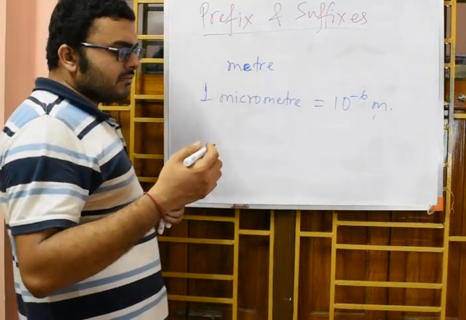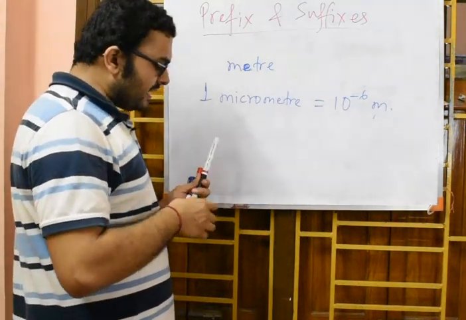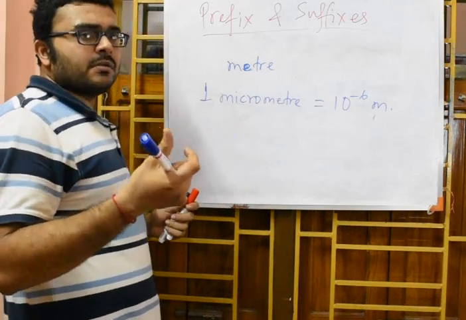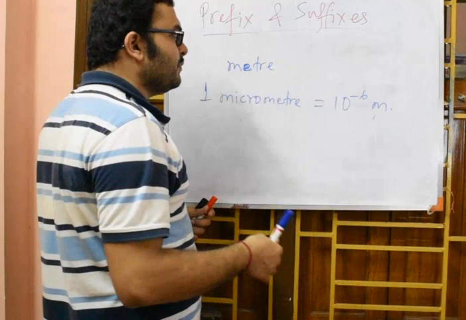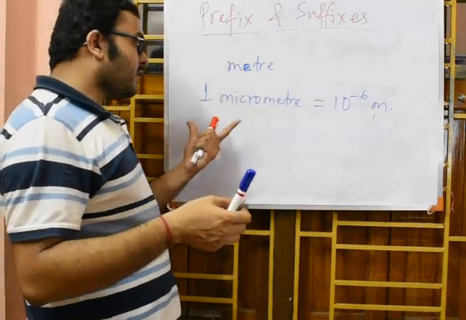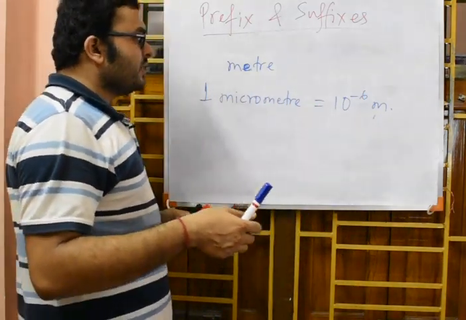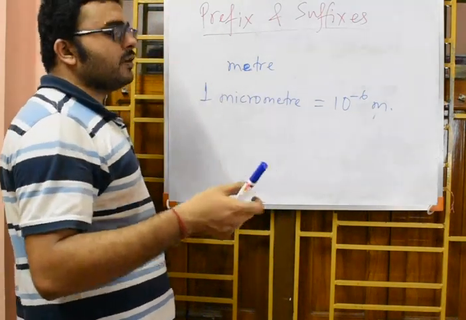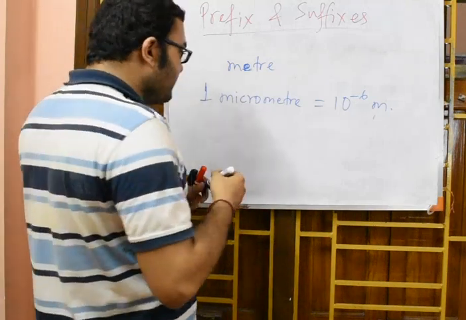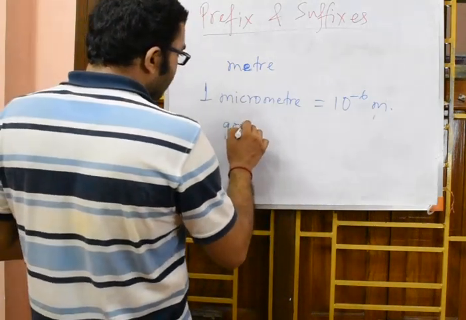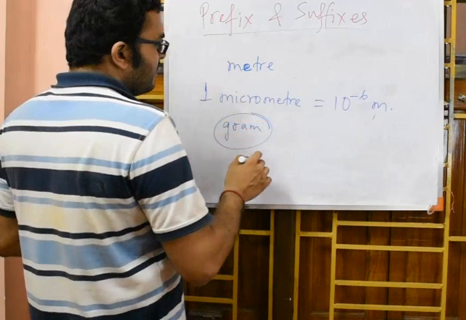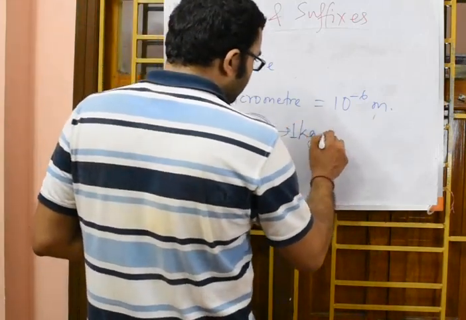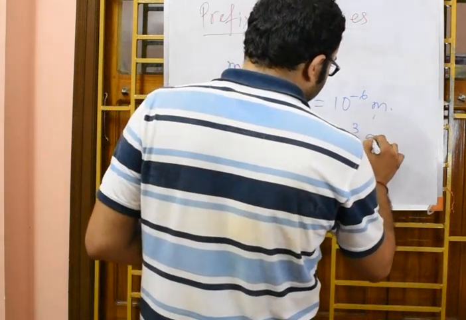Rather, we may use a higher multiple unit. Gram is the basic unit, and 1 kilogram is 10 to the power 3 gram.